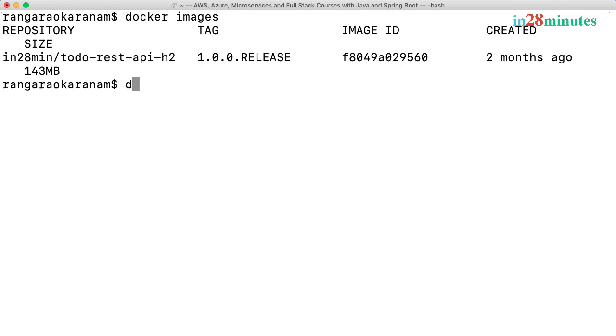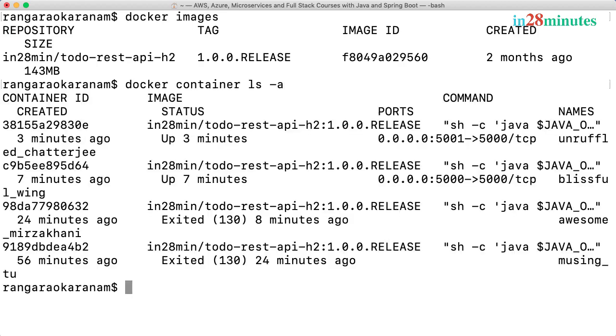The last command which we'd be looking at in this specific step is something called docker container ls. We used this earlier, right? Docker container ls lists all the running containers. I'll add an option -a. You can see that this shows all the containers irrespective of their status. You can see that these 2 containers are running, up 3 minutes, up 7 minutes. However, these 2 containers have exited 8 minutes ago, exited 24 minutes ago. So docker container ls -a shows the running containers and the stopped containers. Now, before we end this step, let's stop the containers which are running.